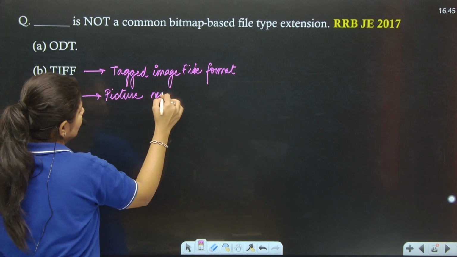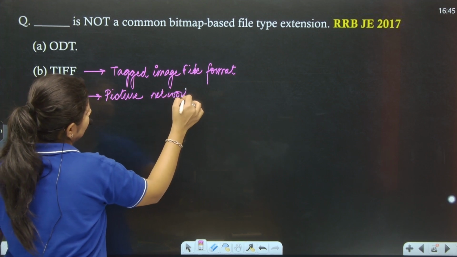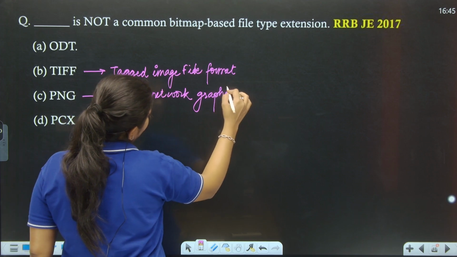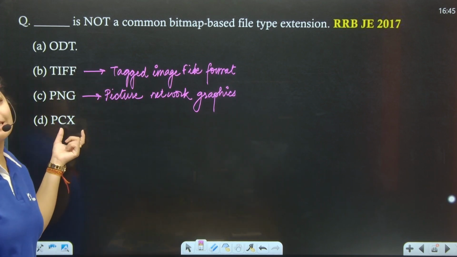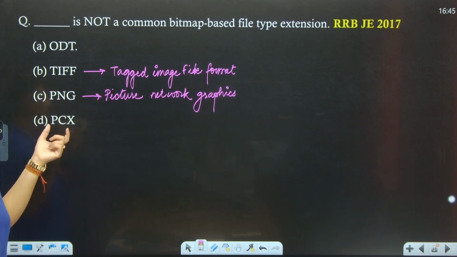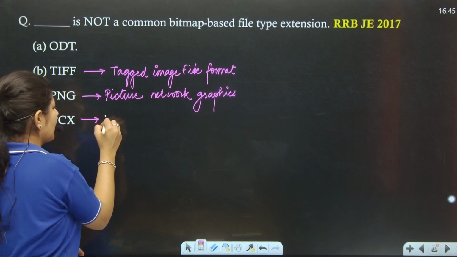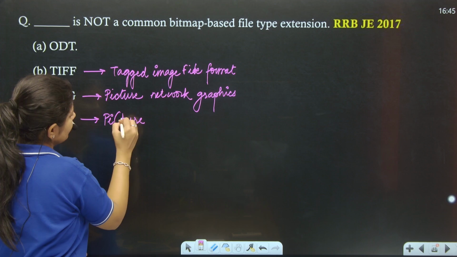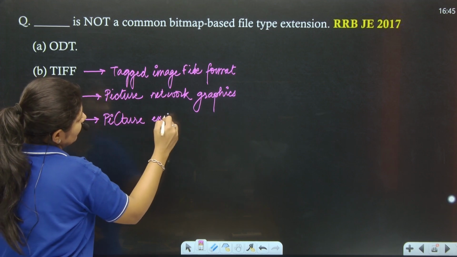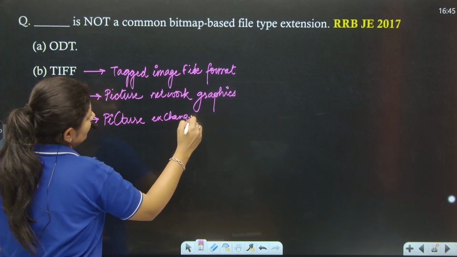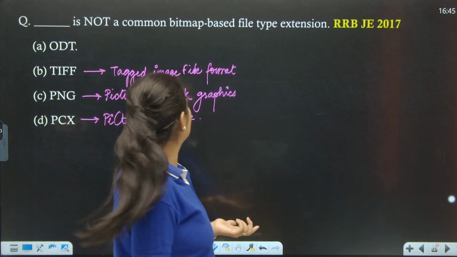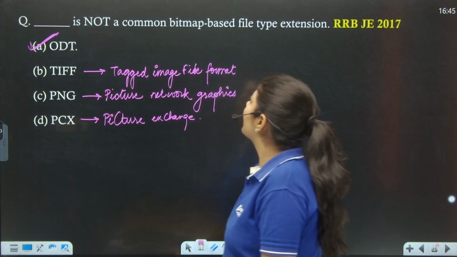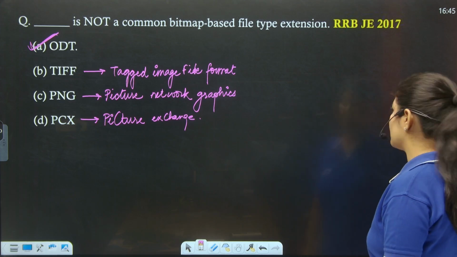And the next one is PCX. PCX is nothing but PiCture eXchange. It is written like this. So here the answer is very simple. Option number A is not a common bitmap based file type of extension, right?